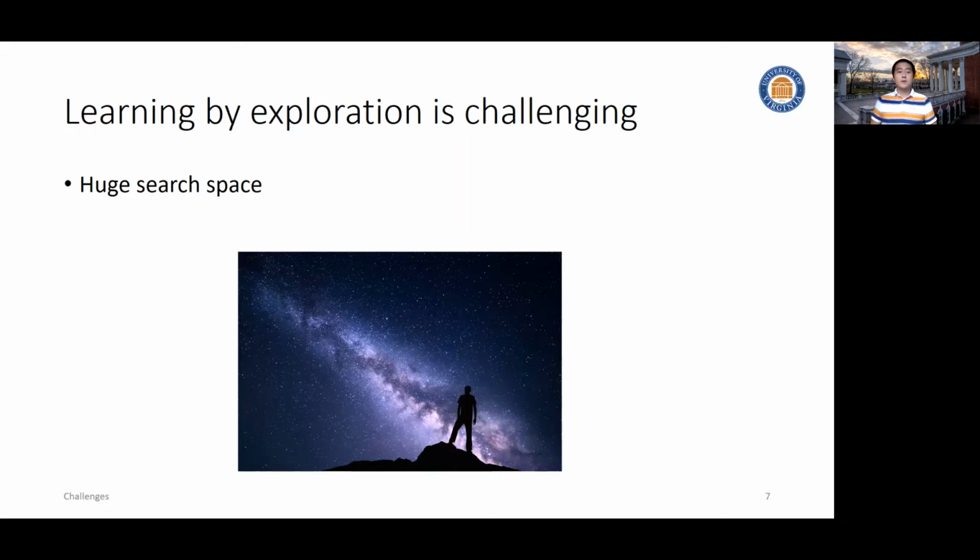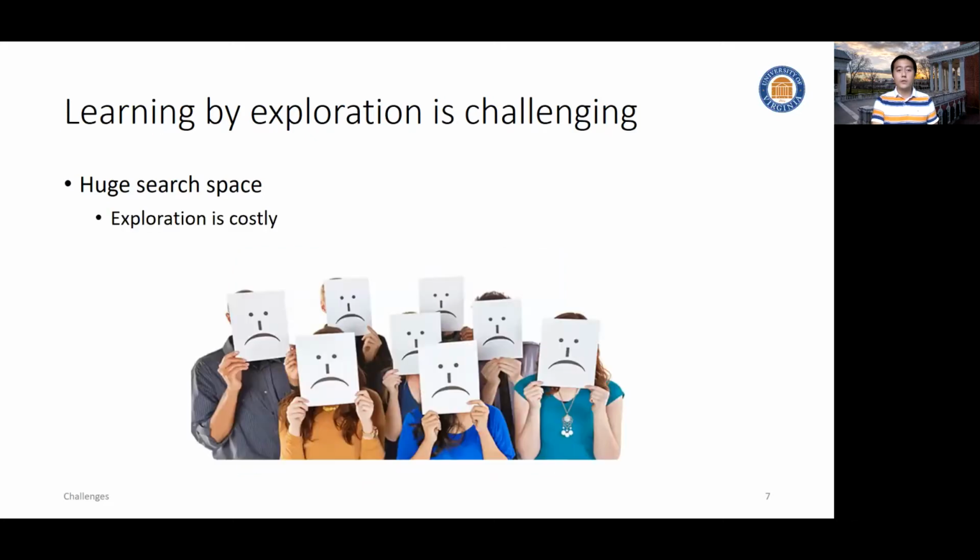First, the challenge is we are facing a huge search space. Again, let's take recommendation as an example. In movie recommendation, any working system will face a huge search space with tens of thousands of movies to choose from. We cannot imagine we ask a single user to rate or to watch every single movie and tell us which he or she likes. And oftentimes, exploration is not free. Actually, it's quite costly, because just a couple of bad recommendations will send your loyal customer to the competitor. So you don't want to do that, but you still have to learn what you don't know.